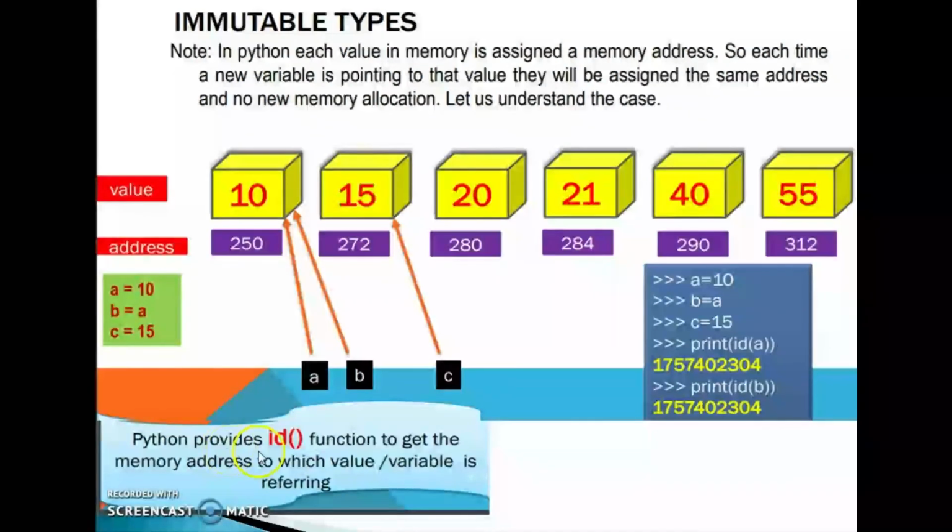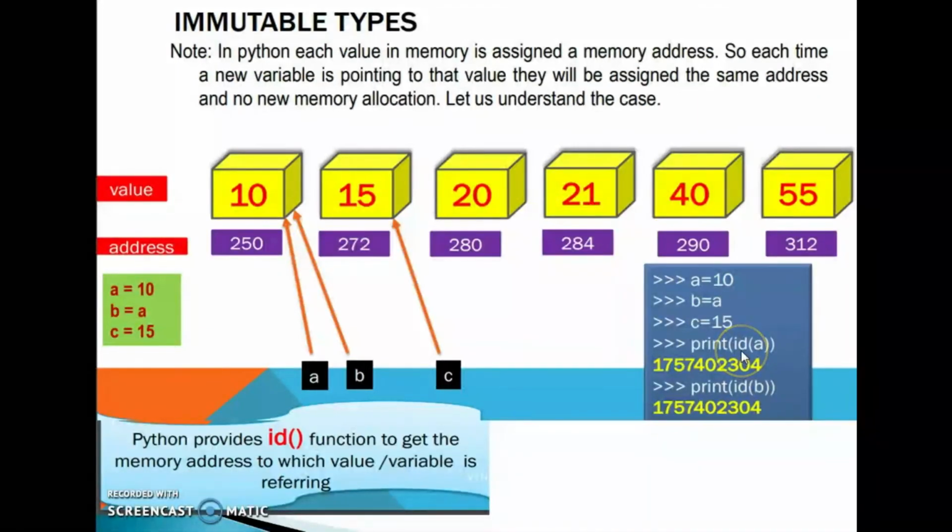Okay. Python provides the id function to get the memory address to which a value or variable is referring. How can we identify the memory address? By using the id function itself. Here A is equal to 10, B is equal to A, C is equal to 15. Print id of A. We will get the memory address of that particular value 10. Here these are assumed values: 250, 272, 280, 284, 290, 312. These are all assumed values.